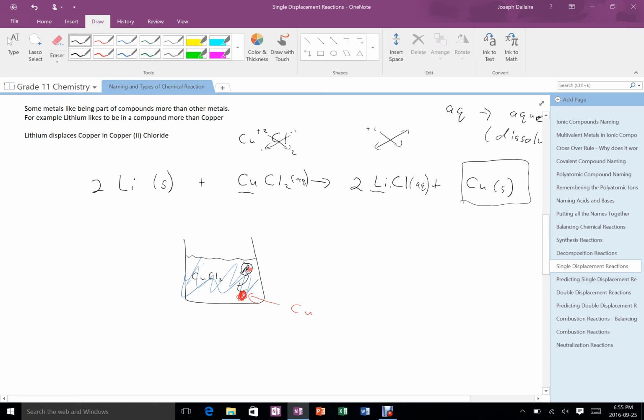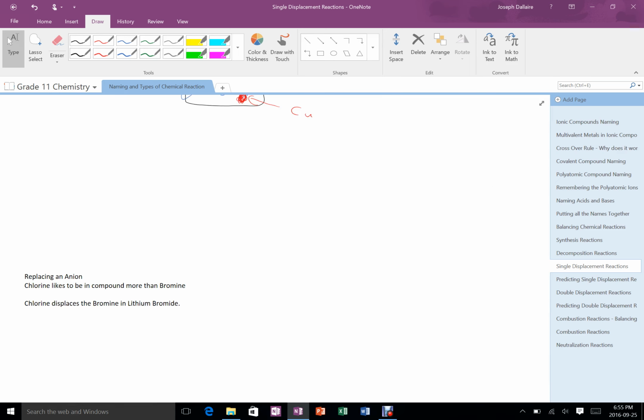So lithium goes into a solution of copper chloride. The chloride just stays in solution the whole time, but the lithium takes the place of the copper in the solution, and as a result the copper can come out as a metal. That's how this reaction would happen in real life. Well, except that the lithium would react with water and it'd do this whole other thing, but practically that's how double displacement reactions happen.